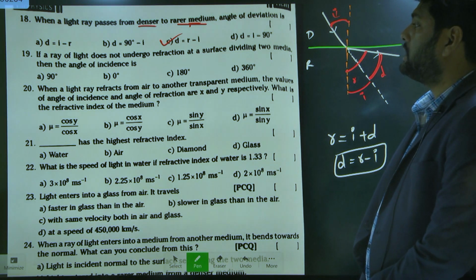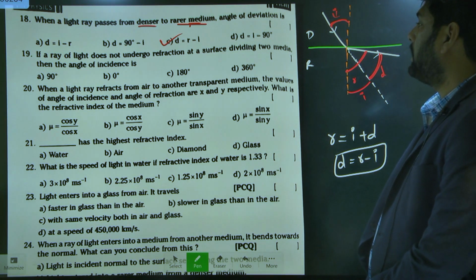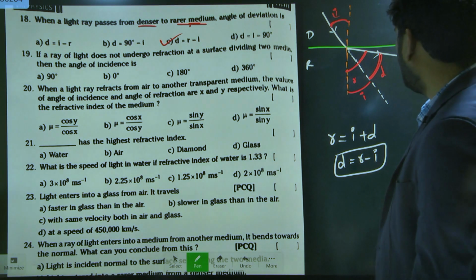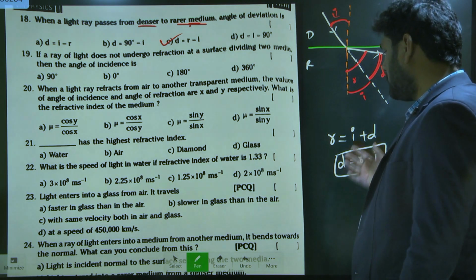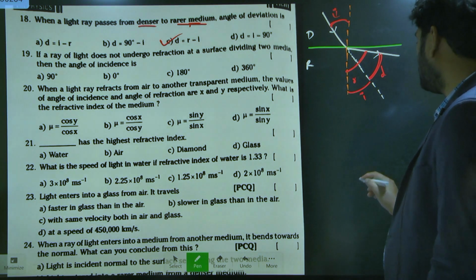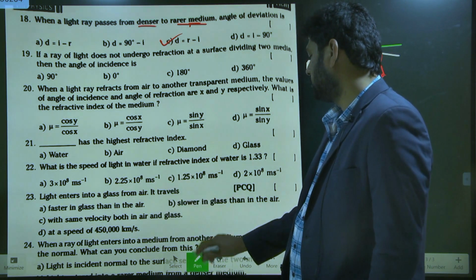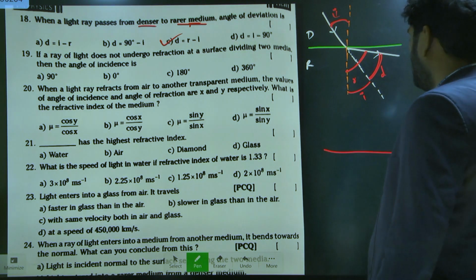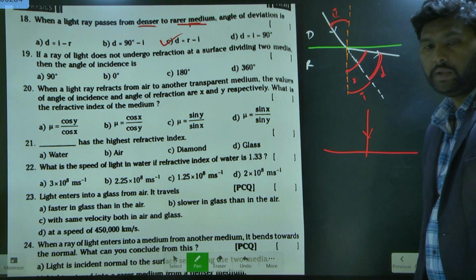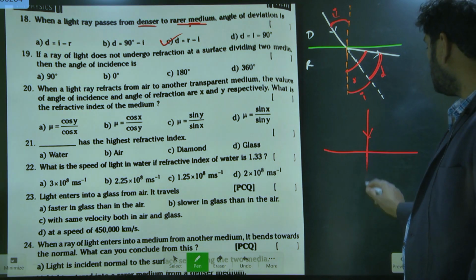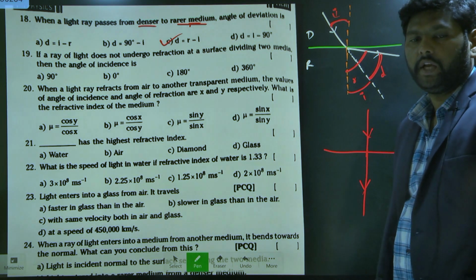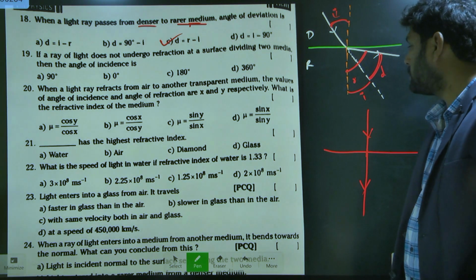Look at this: this is the boundary of the two mediums. If the light ray is incident normally, it passes along the straight line. It will not show any deviation, it will go straight.